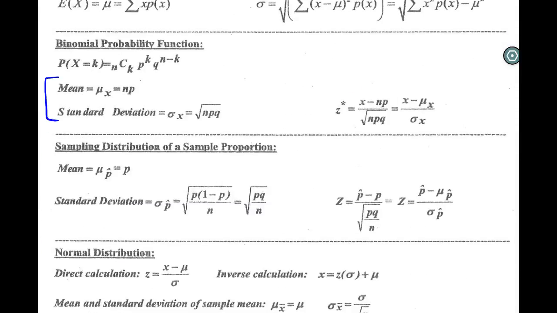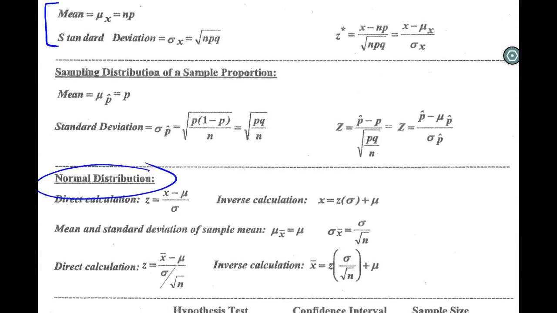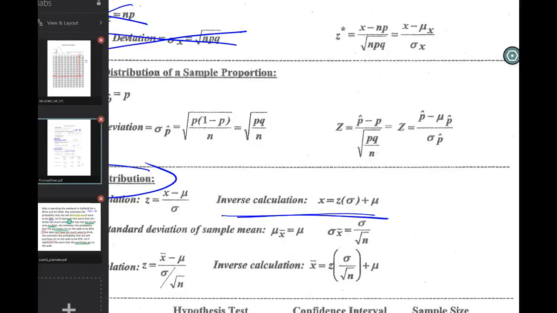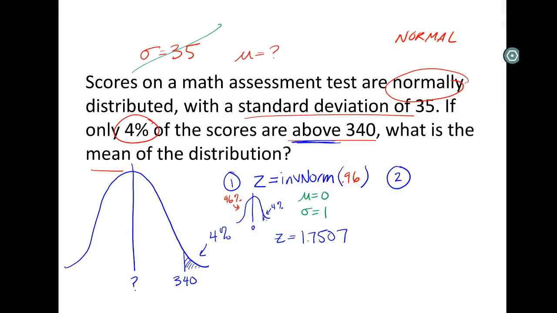And then step 2, this is when we go to the formula sheet, grab that formula off of it. We know we were dealing with a normal question, so immediately we're down here. We're not going to get distracted by this mean or standard deviation formula because we don't have a binomial. We're doing a normal question. And this formula, since we did an inverse, is going to help us out. X is equal to z times sigma plus mu.